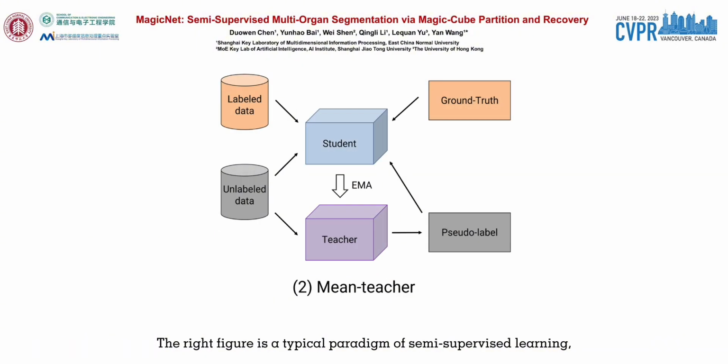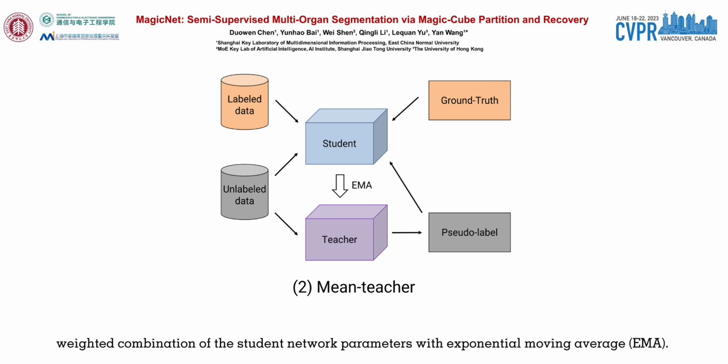The right figure is a typical paradigm of semi-supervised learning, which consists of a student network and a teacher network. Our method is designed in this architecture. Different from the left figure, pseudo-labels in the mean teacher framework are generated by the teacher network, and the teacher network is updated via a weighted combination of the student network parameters with exponential moving average, EMA.